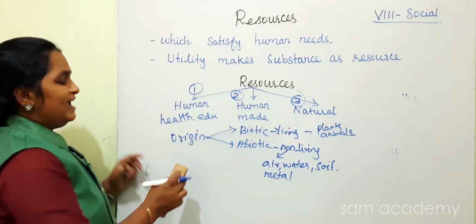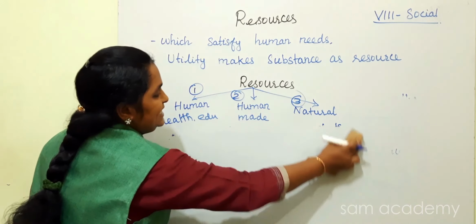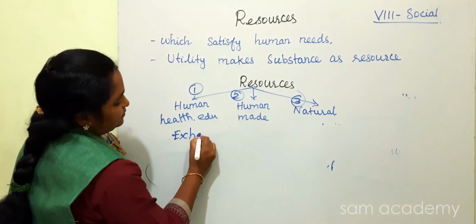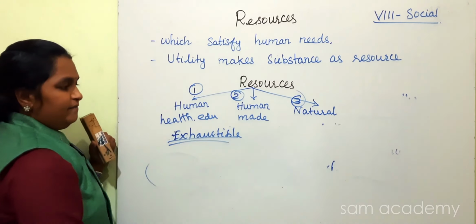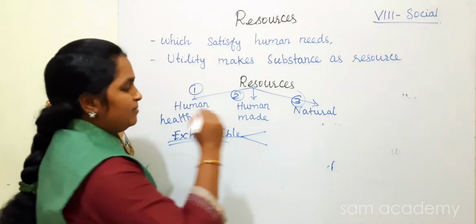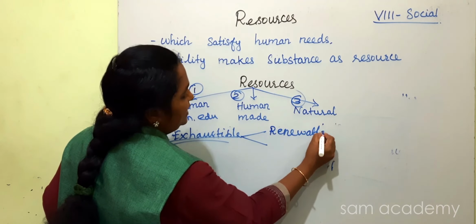Good children. Next, based on exhaustibility. We will see natural resources based on exhaustibility. Based on exhaustibility, we will classify into two. One is renewable, next is non-renewable.